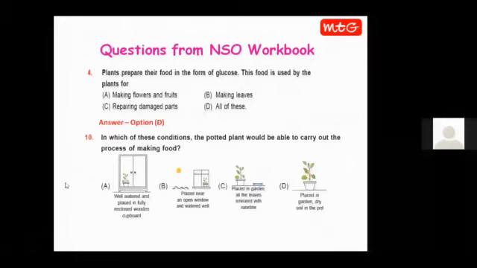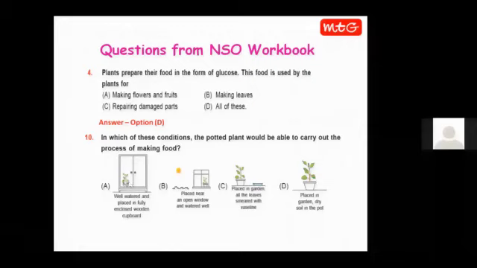Now let us see the next question. In which of these conditions would the potted plant be able to carry out the process of making food? Children, here there are 4 setups in 4 different options. In option A, there is a well-watered potted plant enclosed in a wooden cupboard. So in this setup, sunlight will not reach the plant.